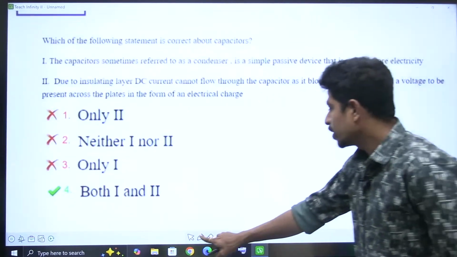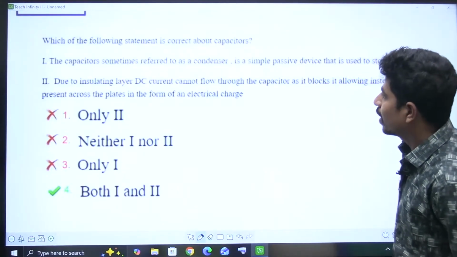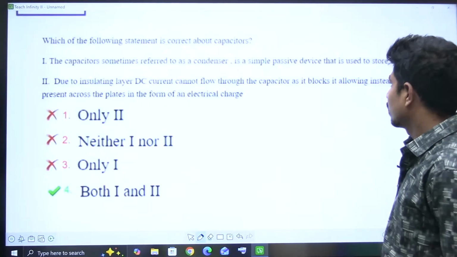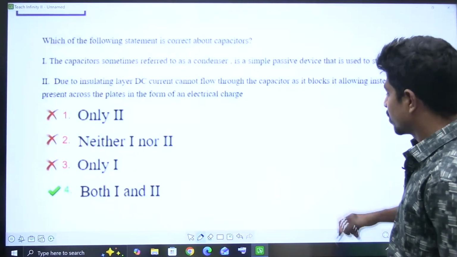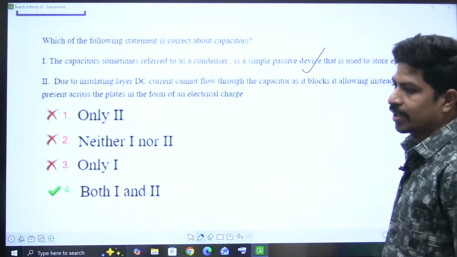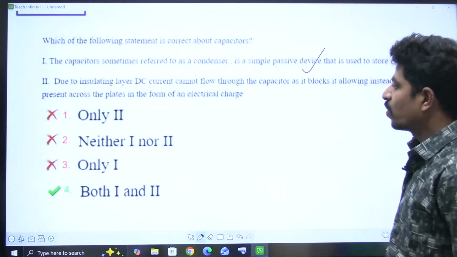The capacitor, sometimes referred to as a condenser. Yes, a capacitor is referred to as a condenser. It is a simple passive device that is used to store electricity. Yes, that is perfectly correct. Statement 1 is perfectly correct.